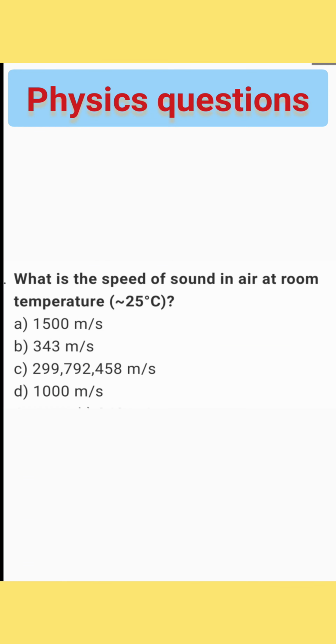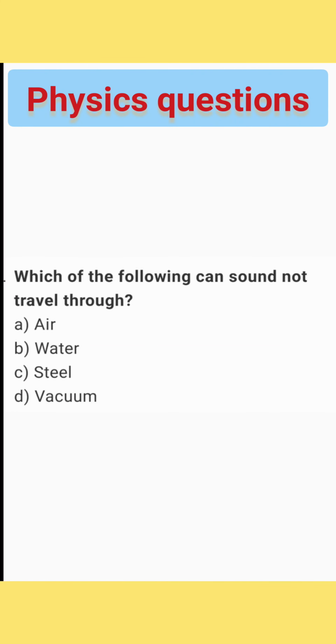And next question. What is the speed of sound in air at room temperature? The right answer, option D, 343 meters per second. And next question. Which of the following can sound not travel through? The right answer, option D, vacuum.